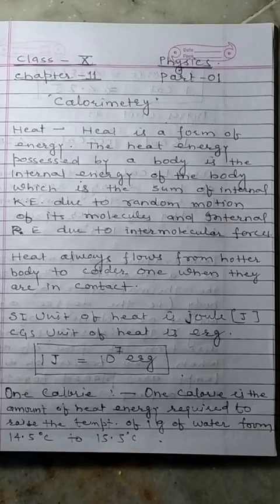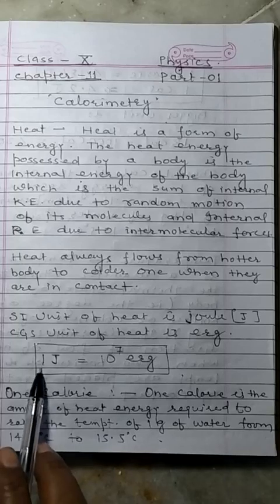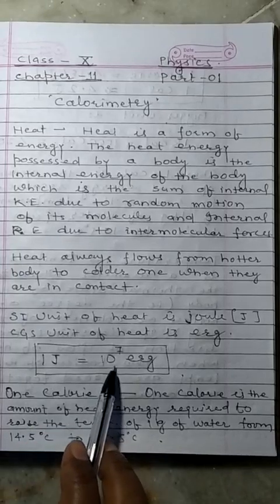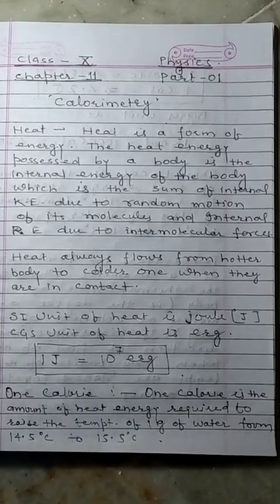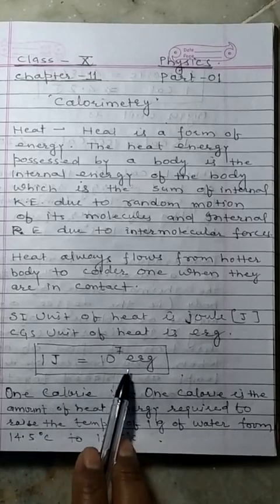SI unit of heat. This is energy, so SI unit of heat energy is joule. And CGS unit of heat is erg. The relation between SI unit and CGS unit is 1 joule is equal to 10 to the power 7 erg.